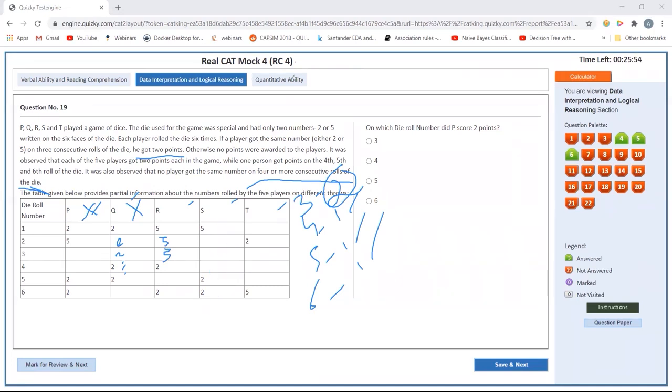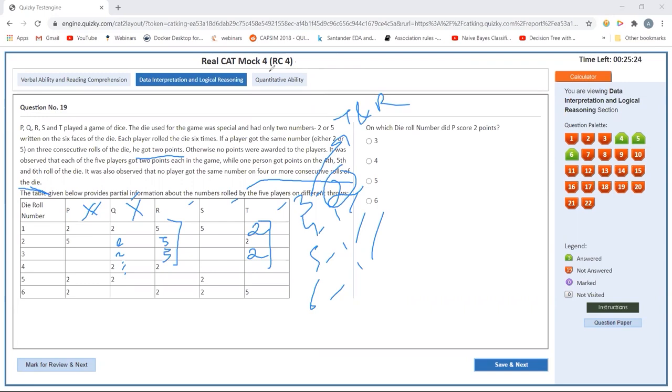So T is the only one remaining after R, so he also has to score in the third round. So T and R scored in the third round. And in the fourth round, one person will score. Let's see, in the fourth round, one person can score.